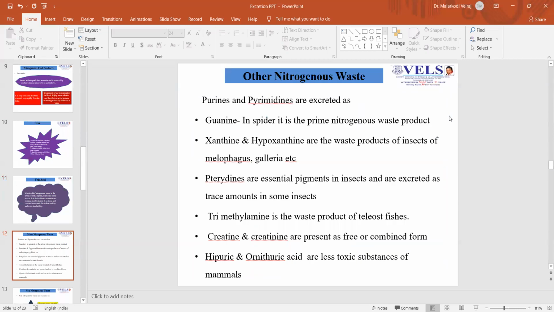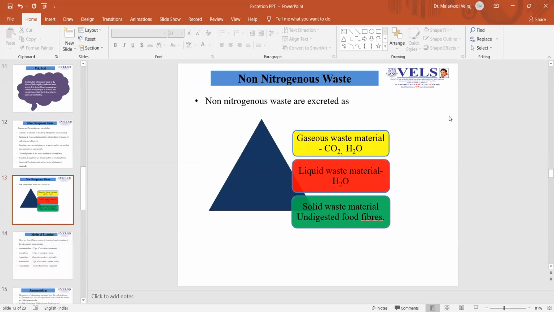Other nitrogenous wastes are purines and pyrimidines, which are excreted as guanine. In spiders, it is the prime nitrogenous waste product. Xanthine and hypoxanthine are the waste products of insects of Melophagus species and Galleria, etc. Pteridines are essential pigments in insects and are excreted in trace amounts in some insects. Trimethylamine is the waste product of teleost fishes, whereas creatine and creatinine are always present in free or combined form. Hippuric and orthouric acids are less toxic substances of mammals, which are always excreted as nitrogenous waste.